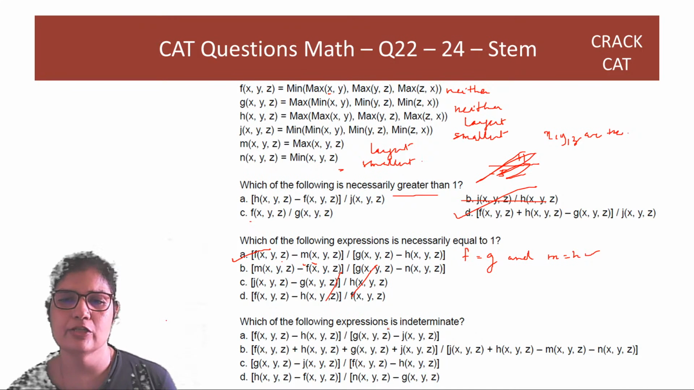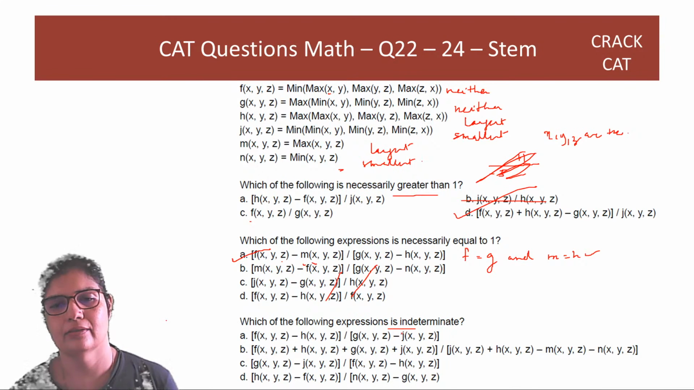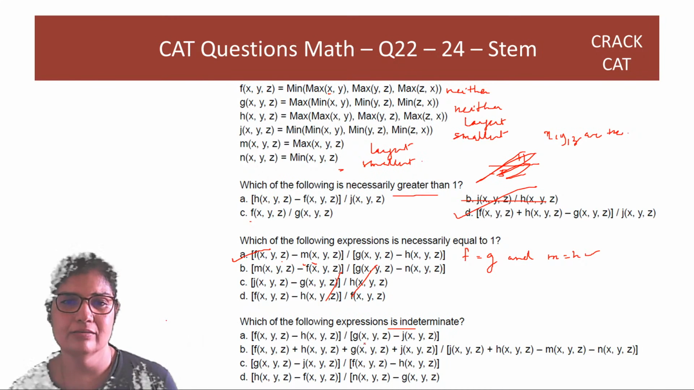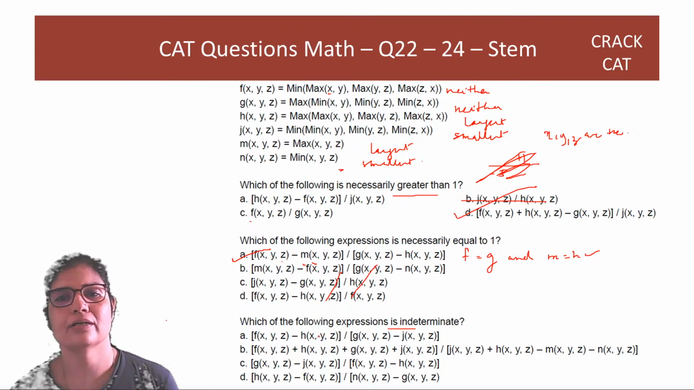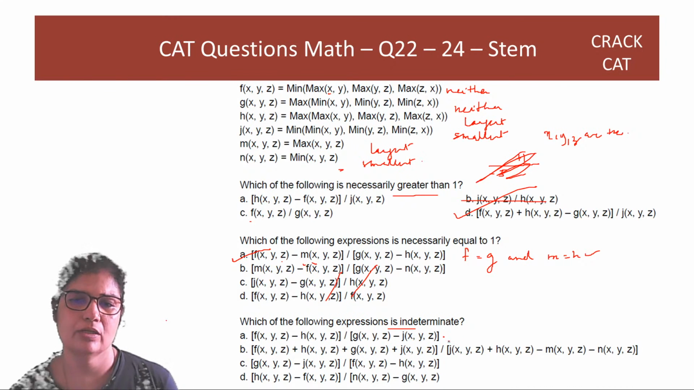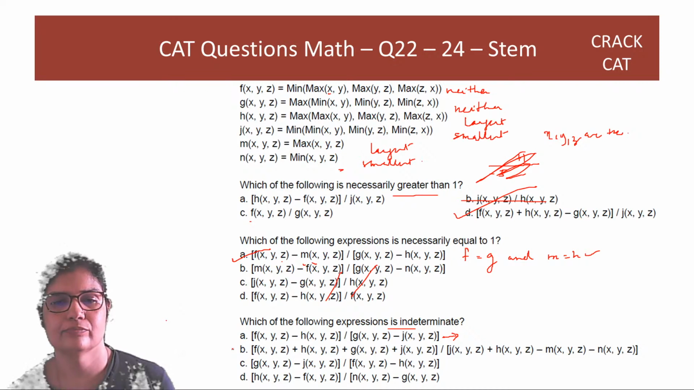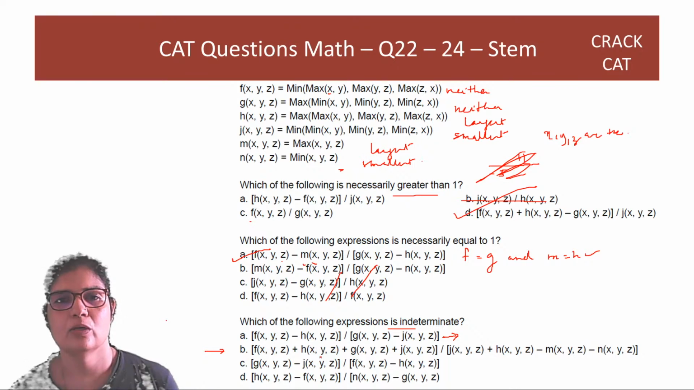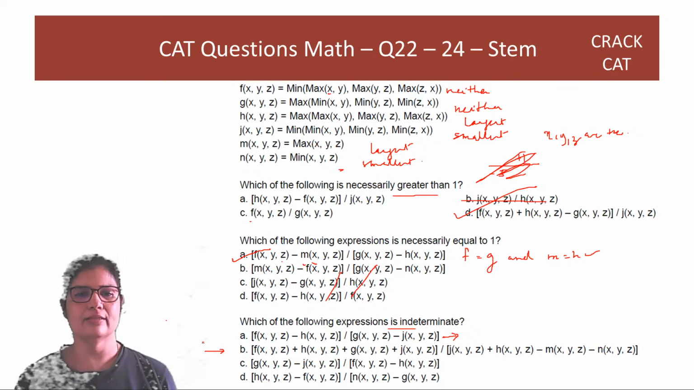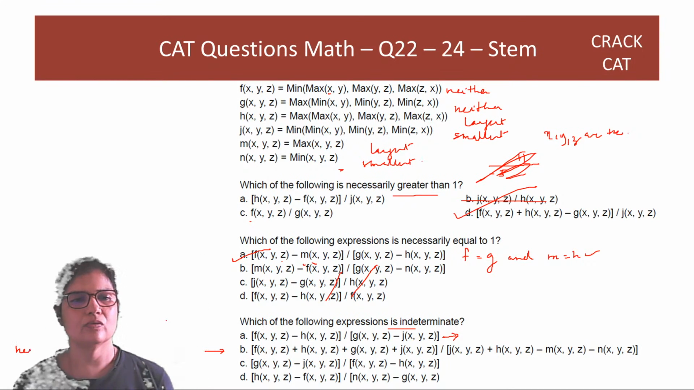Which of the following expressions is indeterminate? So f is equal to g and h is equal to j? No. So I can't find the value unless and until I know x, y, z. If you check now, option B, you have f plus h, which is neither twice. Correct? So if I just check this, you get neither.